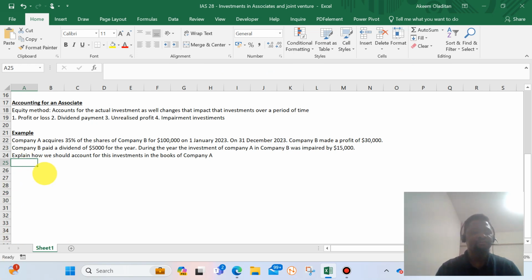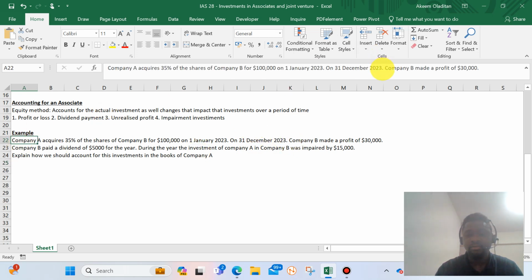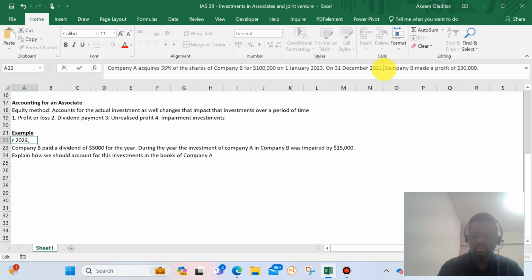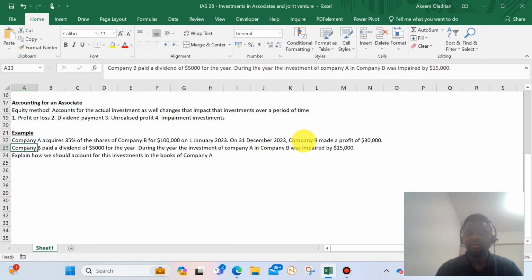It says company A acquires 35% of the shares of company B for $100,000 on January 1, 2023. On 31 December 2023, company B made a profit of $30,000.